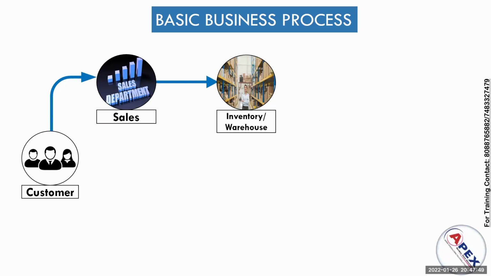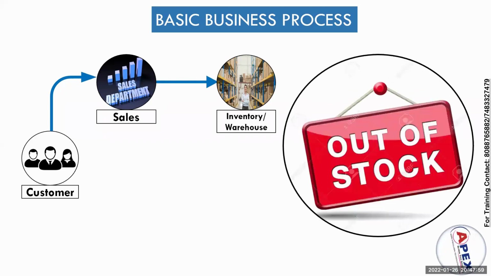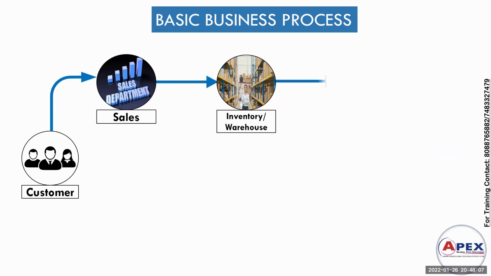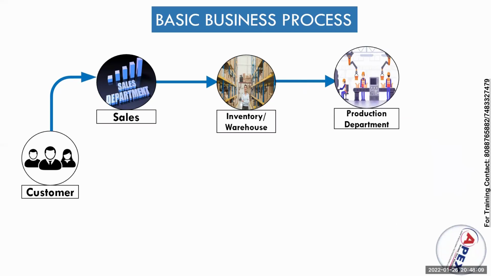Suppose the product you have ordered is out of stock, so what is the next process? The inventory or warehouse department will contact the production department to check the status of the production of the particular product.